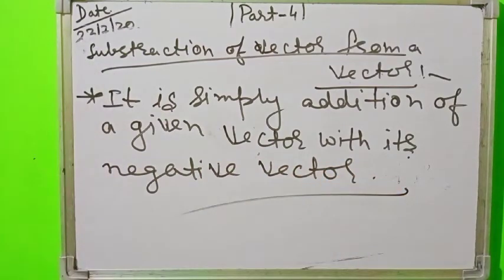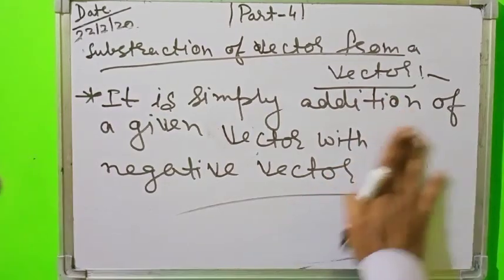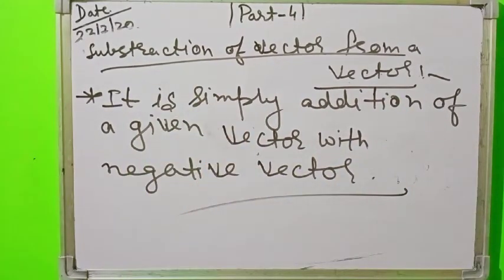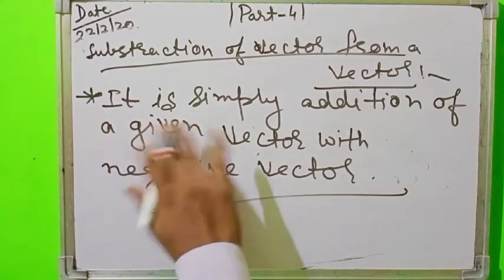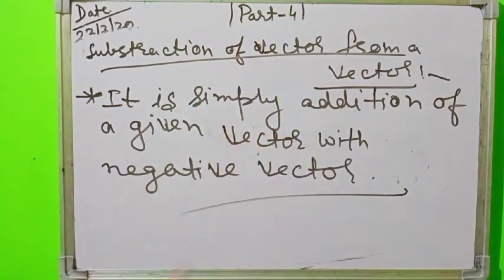It is not necessary that it cancels out; if it is its own negative vector, then it will cancel out and become 0. So it is addition of a vector with a negative vector.